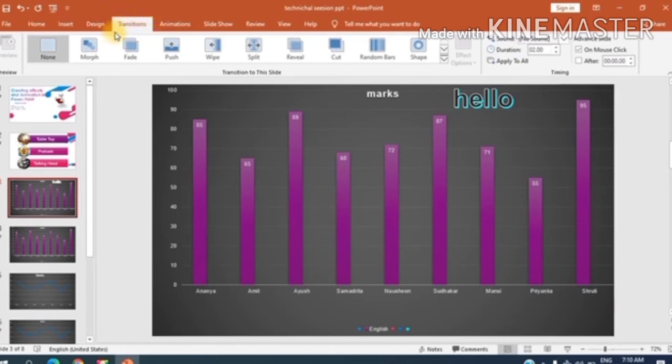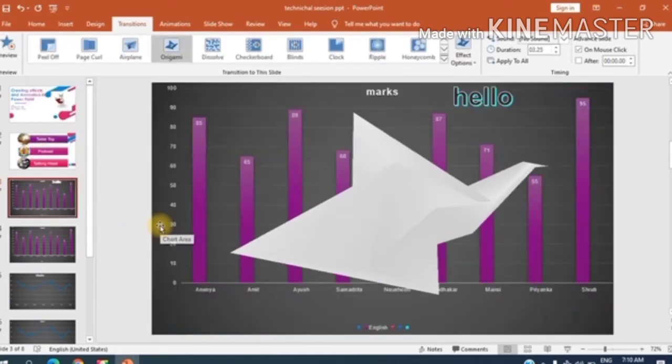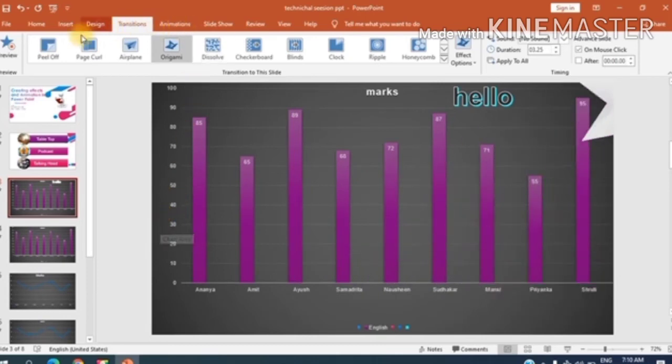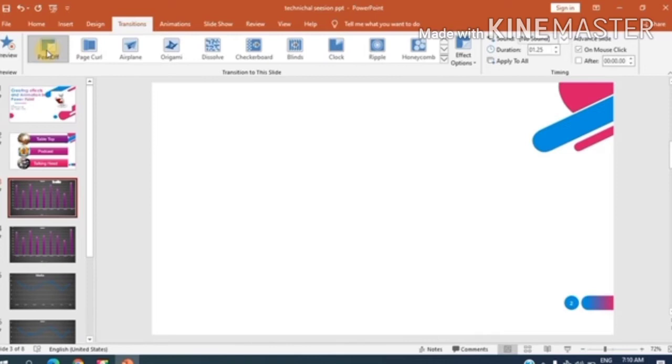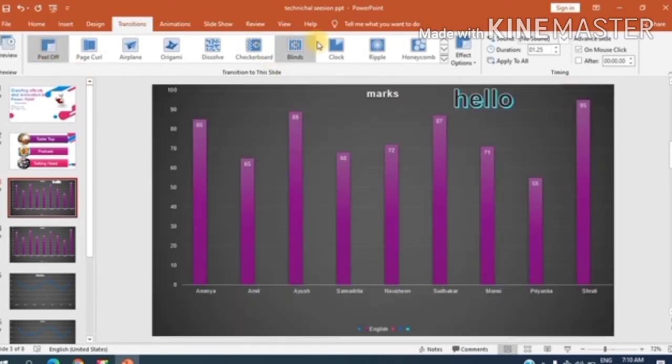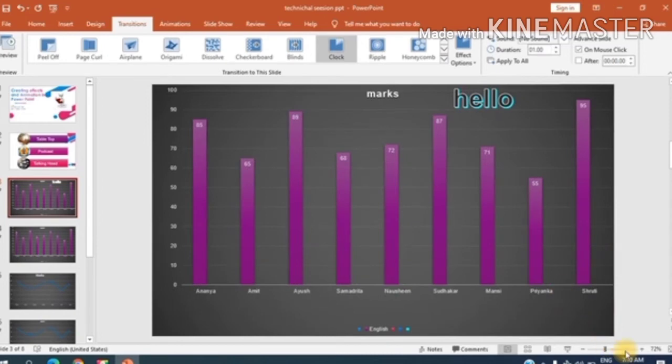This is transitions. In fact, transitions are not animations, but they give a beautiful effect to our slides. You can see various transitions here. This is one of them which we can apply on our slide. This is page curl and then peel off. Clock. Yes, it's rotating like a clock.